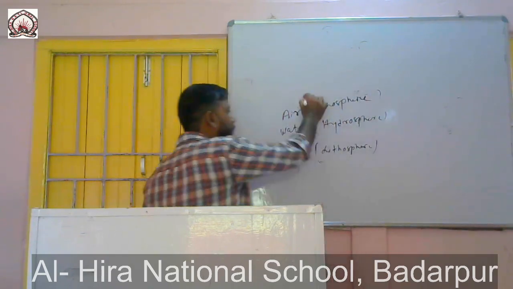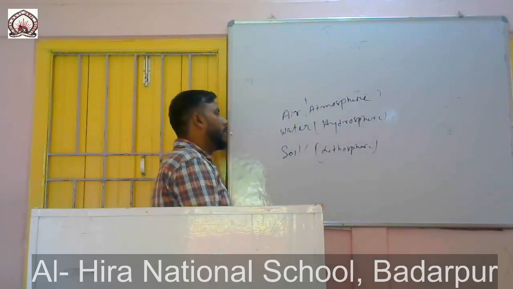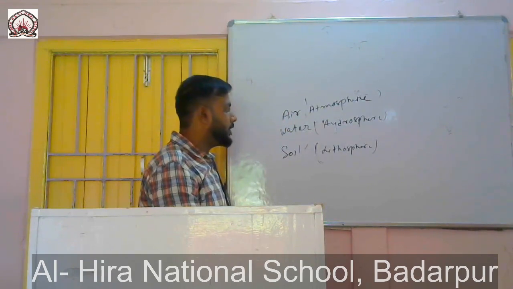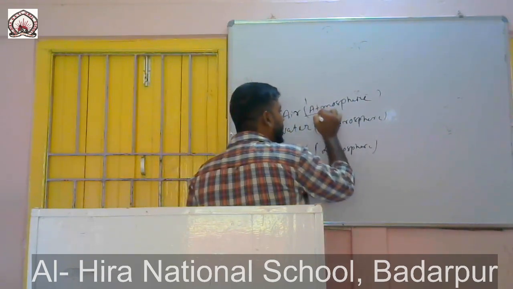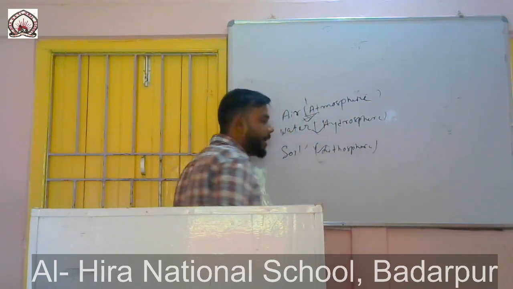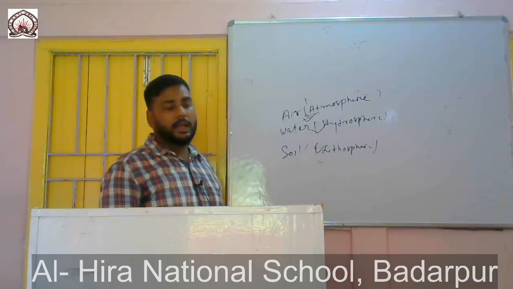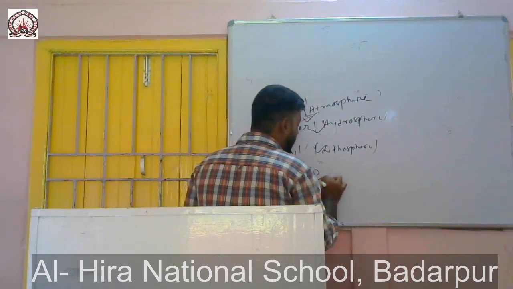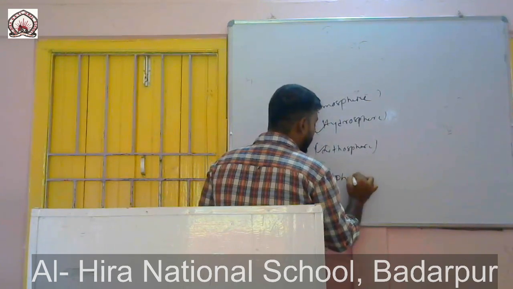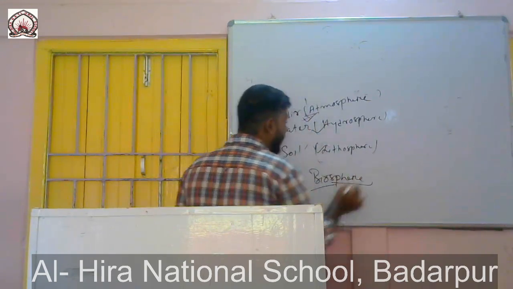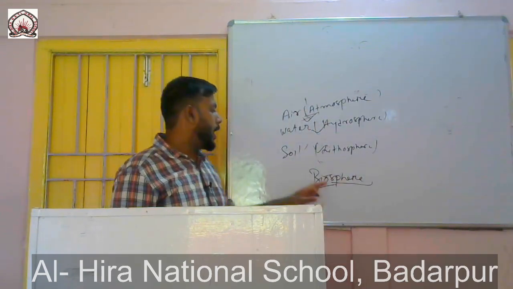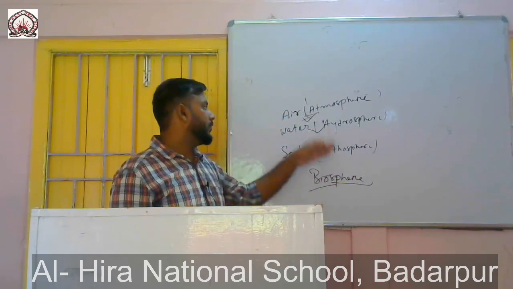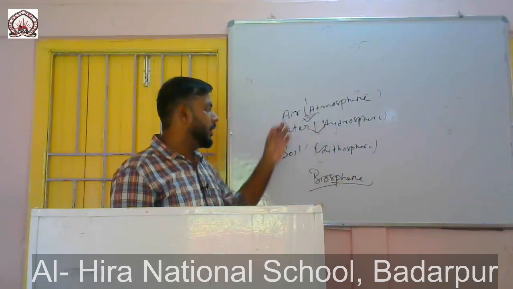The air content of the earth is known as atmosphere, the water is hydrosphere and soil is lithosphere. So when these three things are capable of supporting life, we say it is the biosphere. Bio means life, sphere means environment, right? So biosphere consists of lithosphere, hydrosphere and atmosphere. That's it.